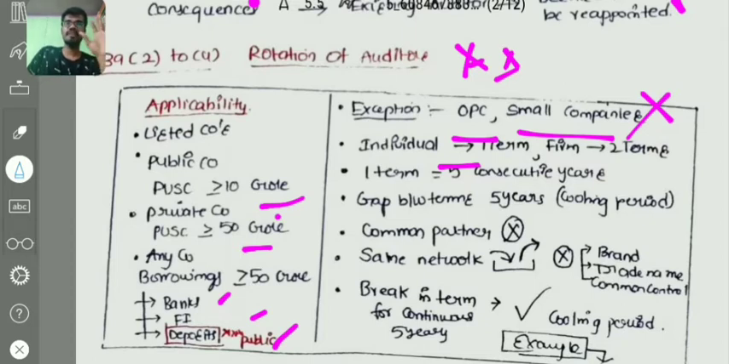That is a cooling period. 5 years shall be there. If it is a firm, the firm can be an auditor of a particular company for 2 terms. That is 10 years: 5 years one partner, 5 years another partner. Rotation shall be internal within the firm, right? And also the gap period is 5 years. The cooling period we have already discussed.